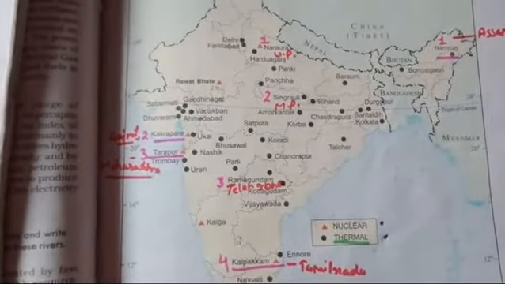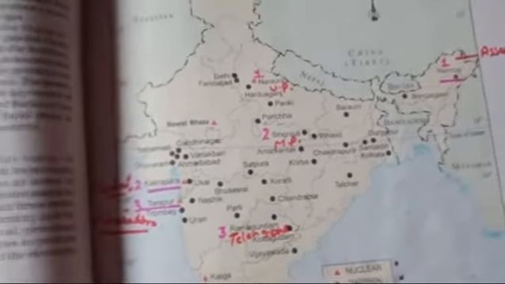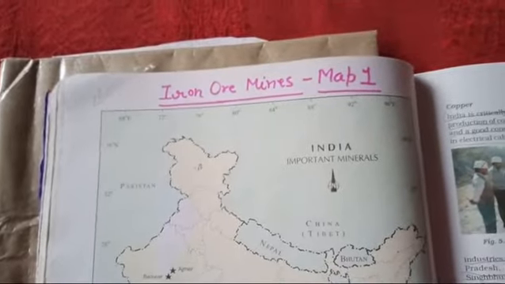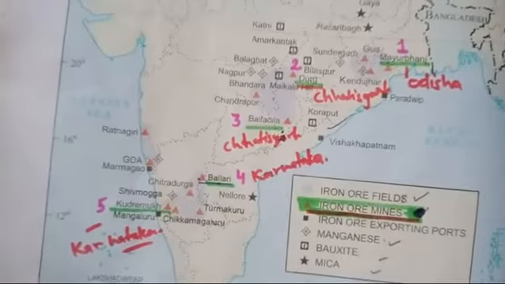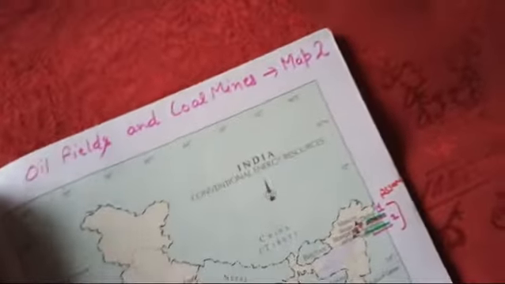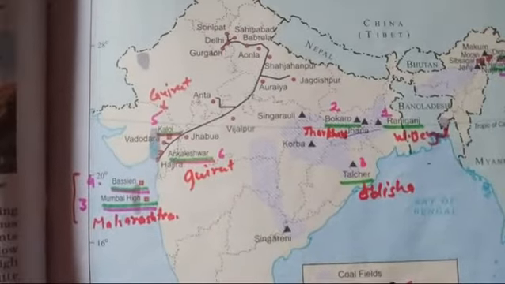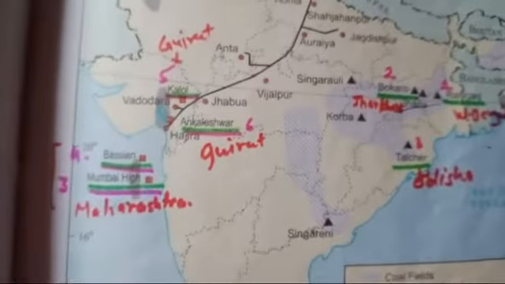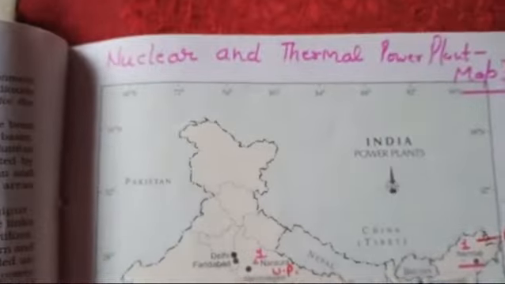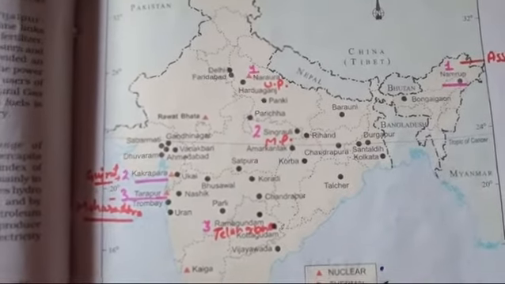So in this chapter you have to fill these all 3 maps in your homework in a very neat and clear handwriting with their state name. First is iron ore mines. These are iron ore mines. In second map you have to fill different oil fields with their state name and coal mines. And the last map of this chapter, you have to locate nuclear and thermal power plant with their state name.